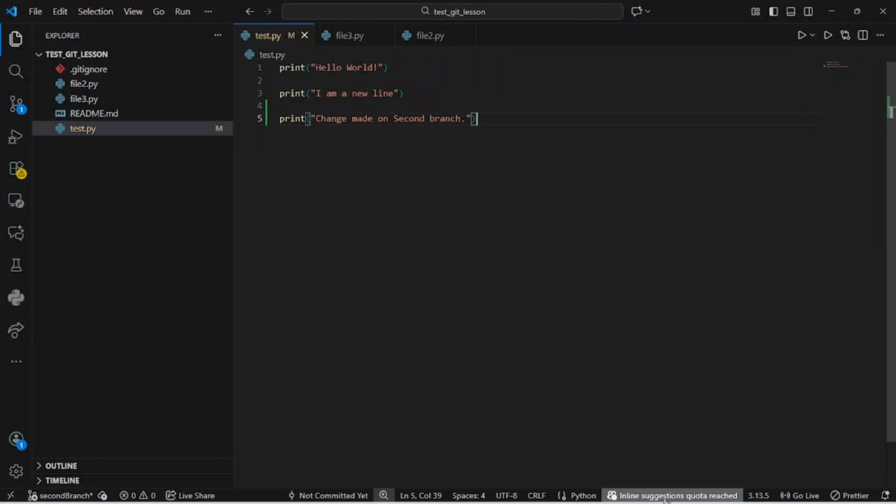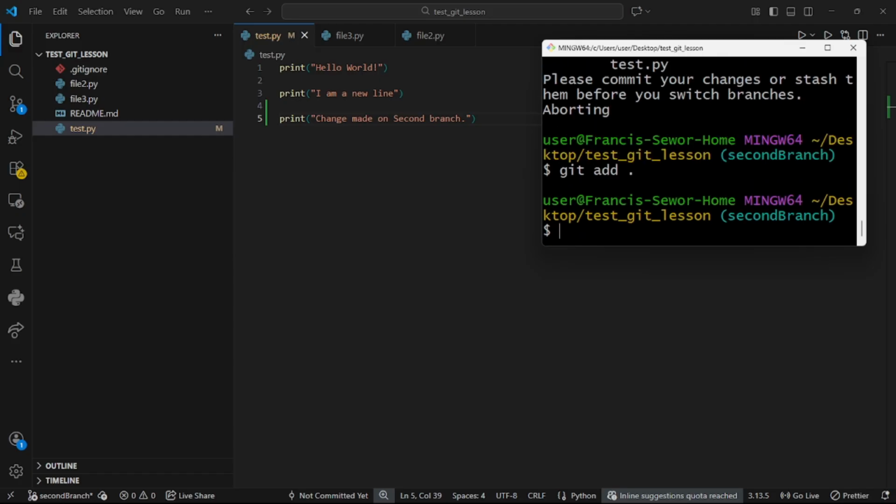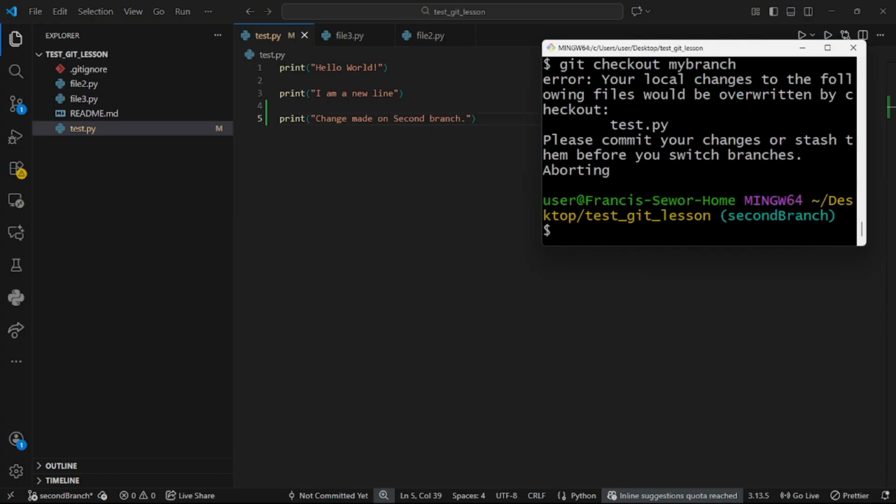We'll talk about stashing later, but right now, when you are in a particular branch, make sure that you move things from the working to the staging area, because the staging area is just a temporary storage. Okay, so now on this particular branch, let's git add. So I've added it, right? Let's try to git checkout my branch. So yeah, please commit your changes or stash it.